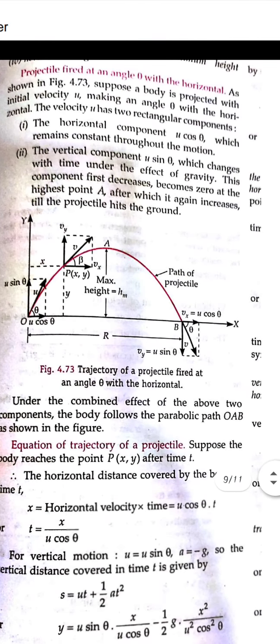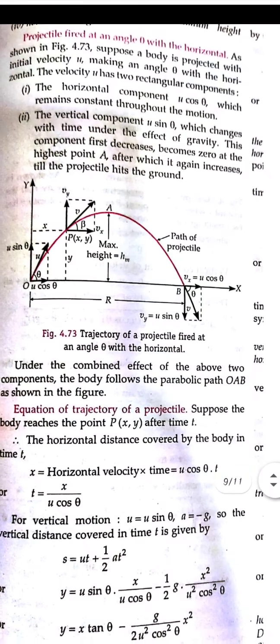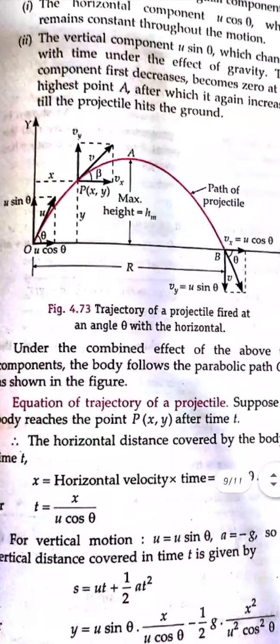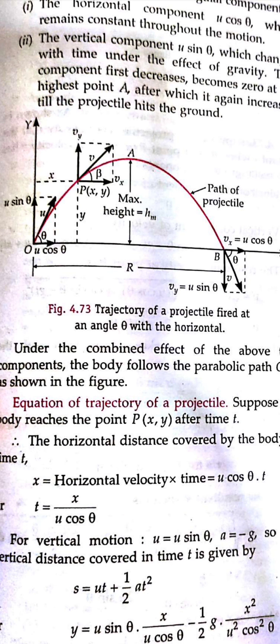So here the same figure is given. This is from your book of S.L. Arora. You can see this in the book also, that the projectile is projected with an angle theta. So we have told you that its components will be resolved, that is u cos theta and u sin theta, and on reaching the maximum height, the velocity will become 0, and again it will come down with increasing velocity, because gravity is acting on it.